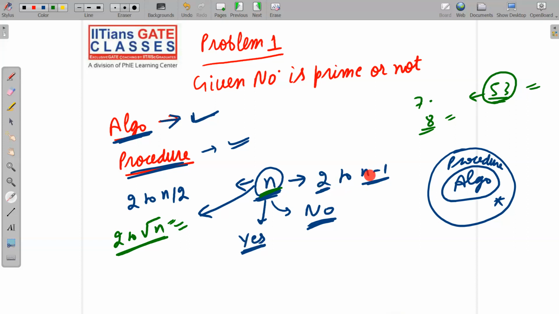I hope I have made the point clear to all of you. Firstly, I said 2 to n minus 1, then I improved it to 2 to n by 2, then I improved again to 2 to root n. For TOC, this is more than sufficient. You just give me one algorithm which always halts and says yes or no. These improvisations are for the algorithms subject only, for finding time complexity and so on. So let me not confuse you, and I'm jumping to the next problem.